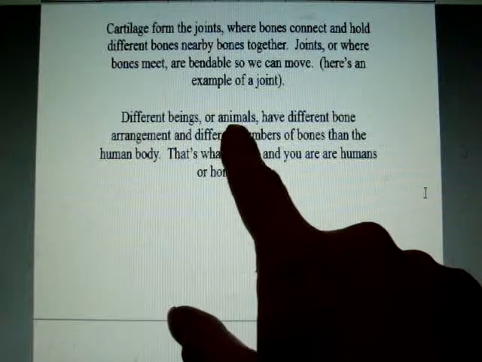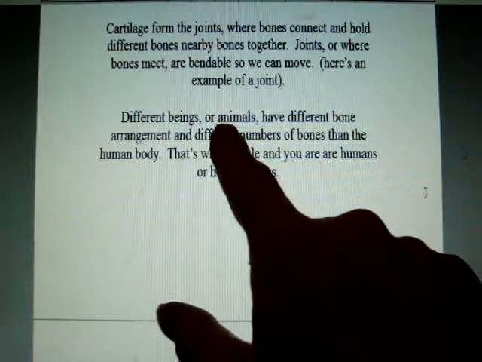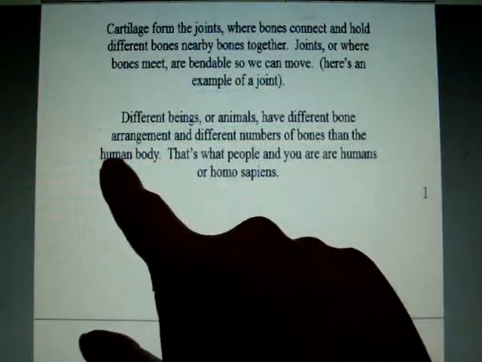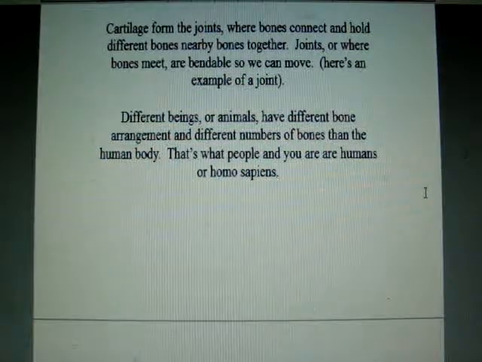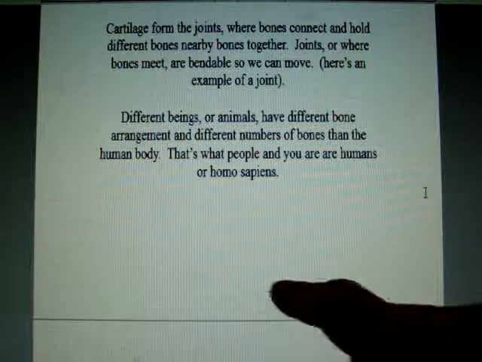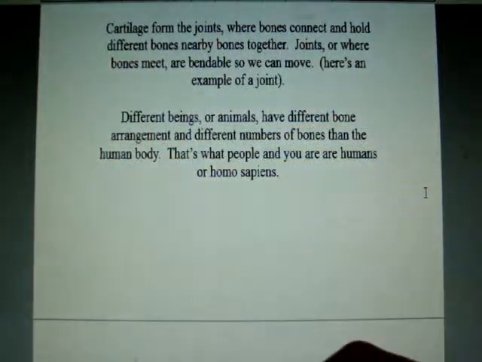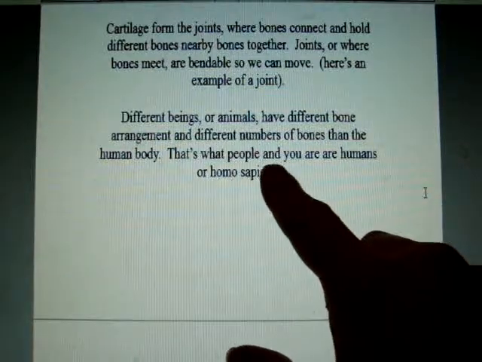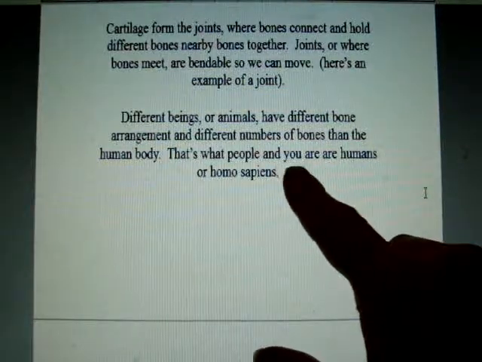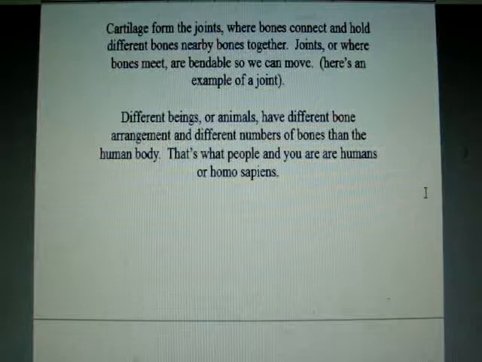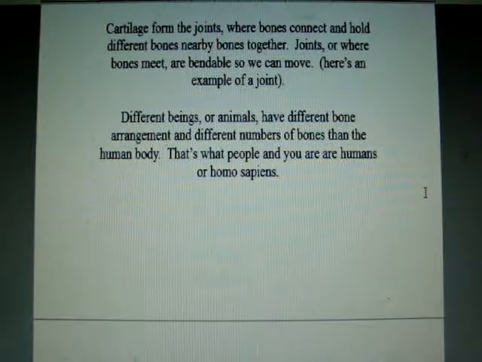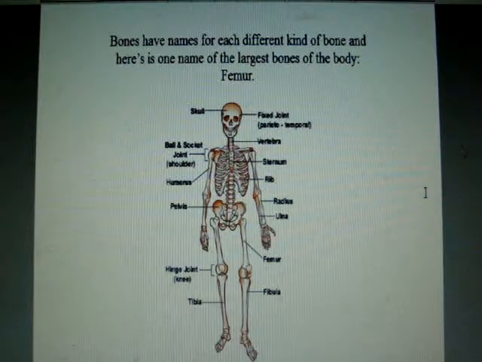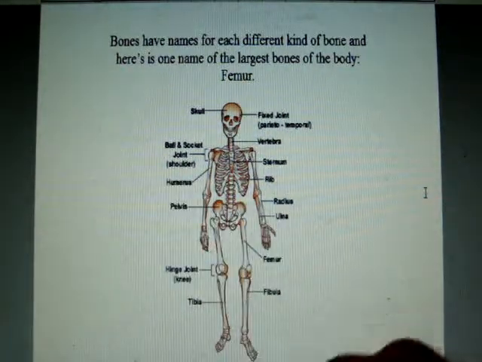Different beings or animals, which are living beings too, have different bone arrangements and different numbers of bones than the human body. See, we're humans, like your mom and dad are humans, any brothers or sisters are humans, you're a human, your neighbors, okay? People and you are humans, or Homo sapiens is another word for humans. So, seeing cartilage, I'll explain down here, a little lower towards the bottom.